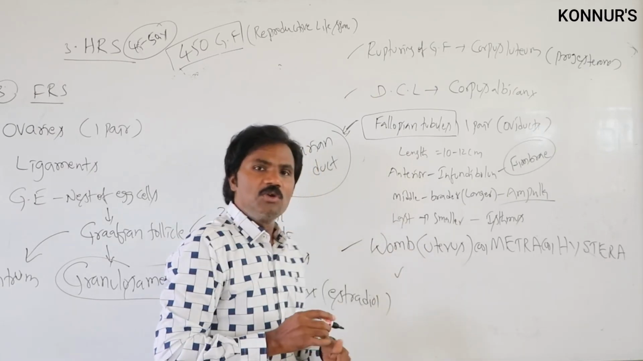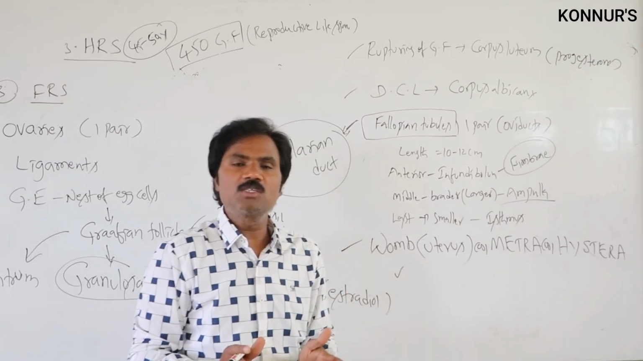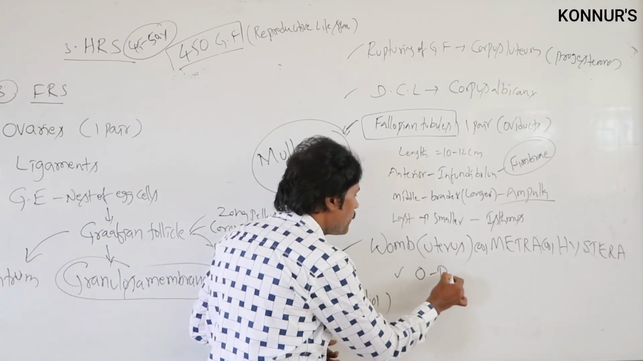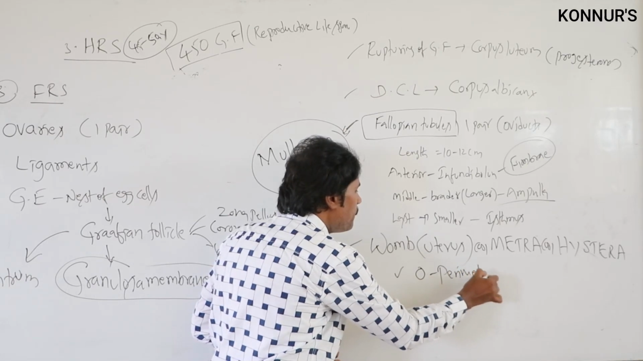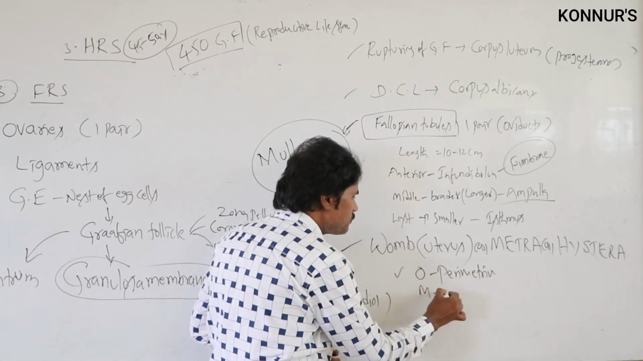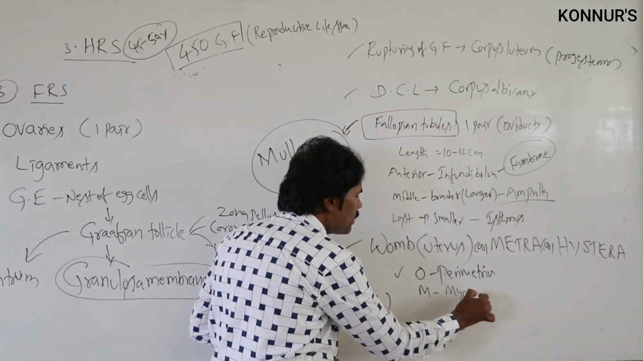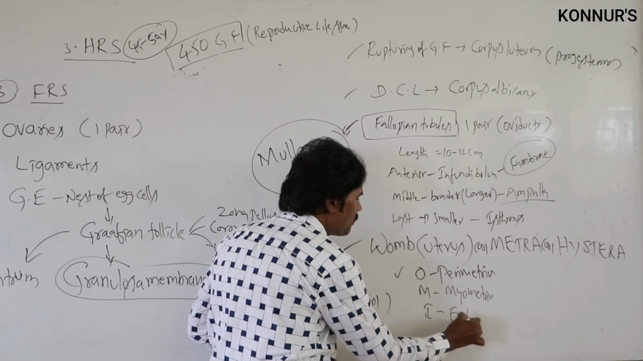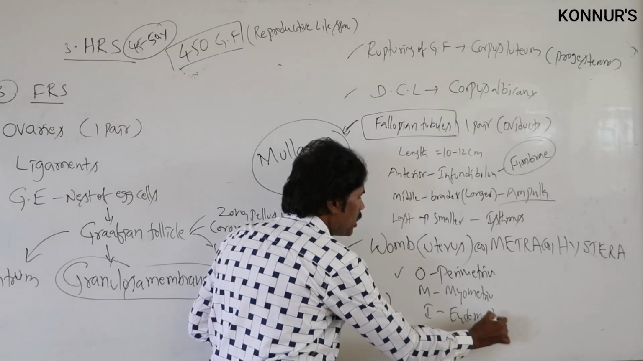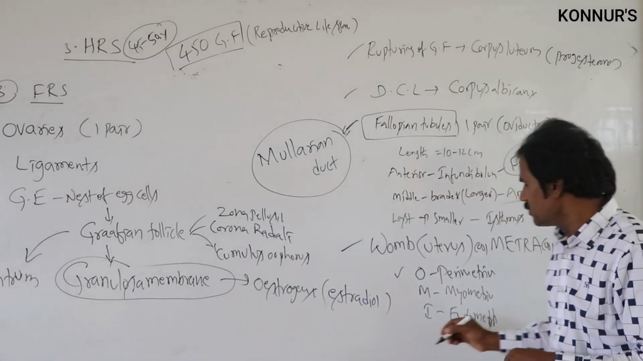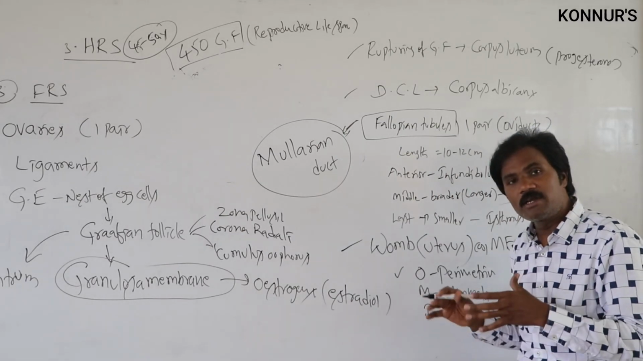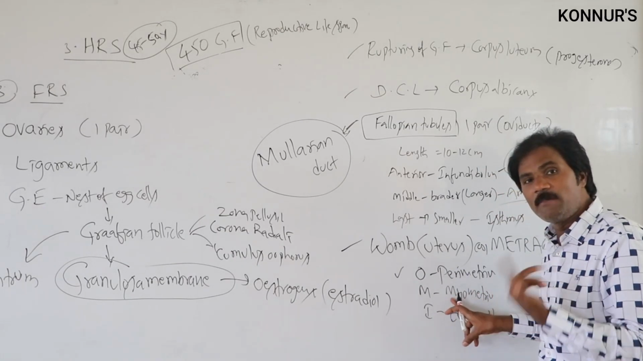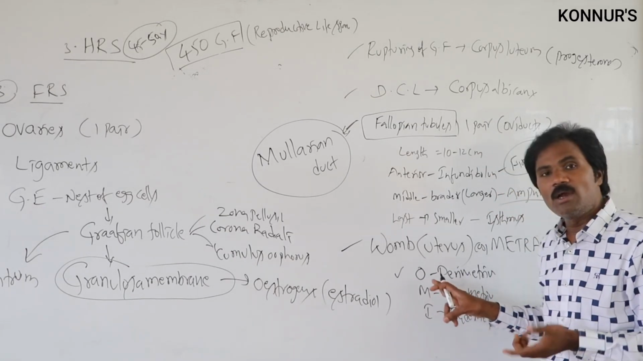The uterus is covered by three membranes. What is the outermost membrane? It is the perimetrium. The middle one is the myometrium. Then the innermost one is the endometrium. As I said just now, the endometrium acts in implantation as well as menstruation. The myometrium gives labor pains.